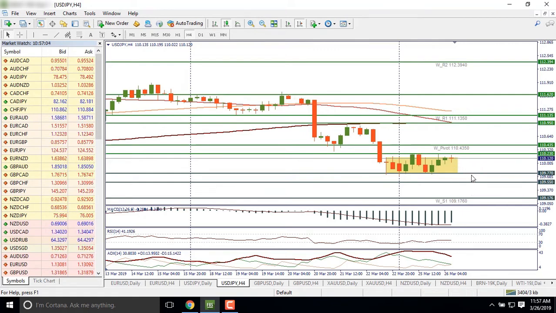Otherwise, if bears take over the market today, they will try to break the support at 109.77, and if this level is broken, the next supports for the pair are placed at 109.55 and 109.17.